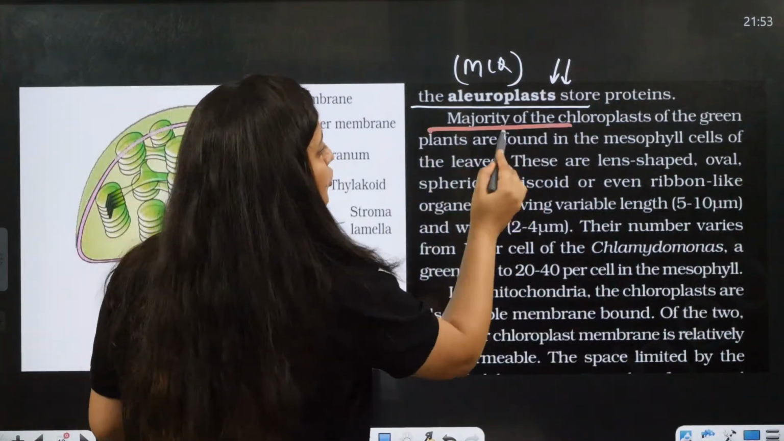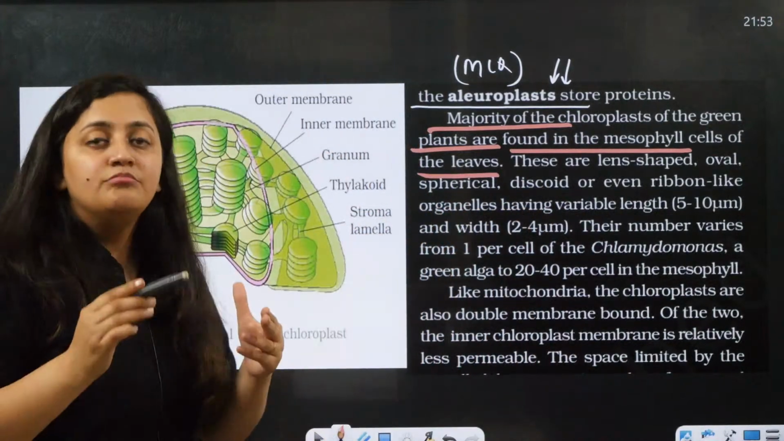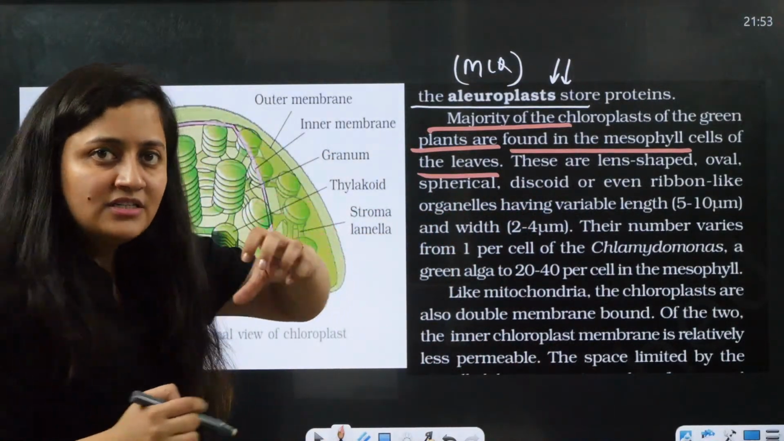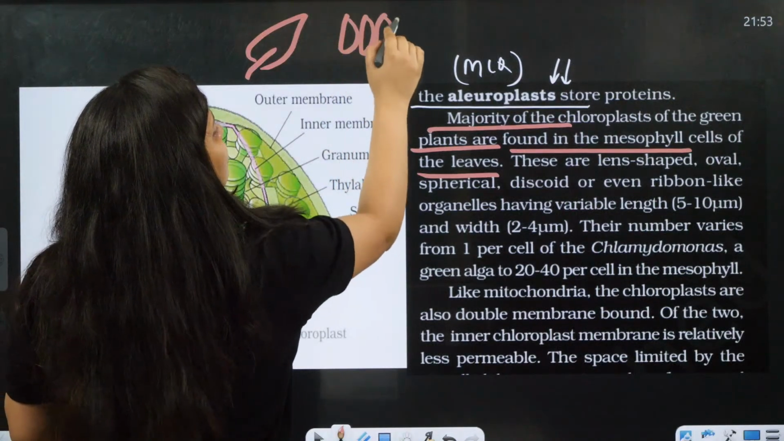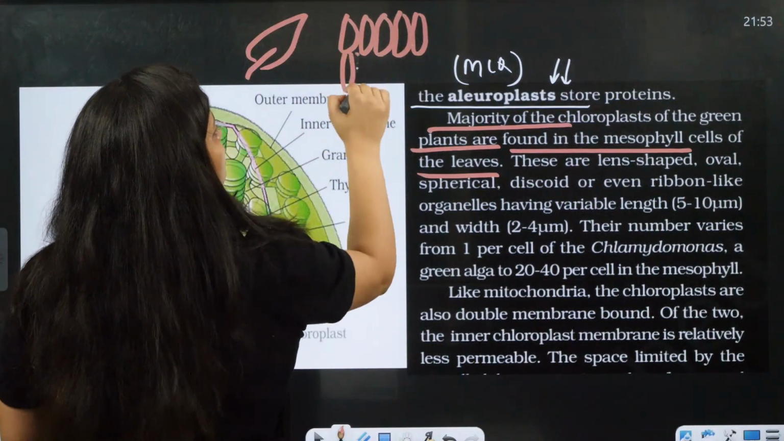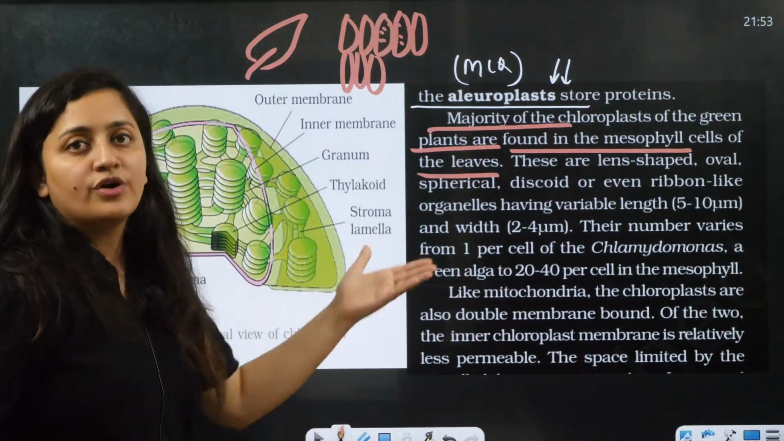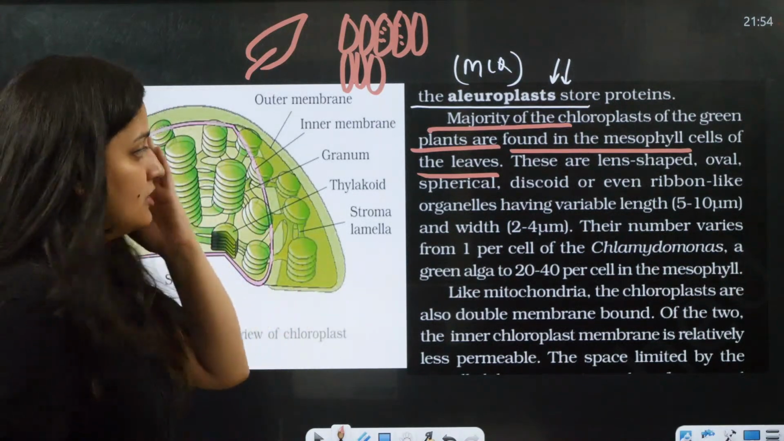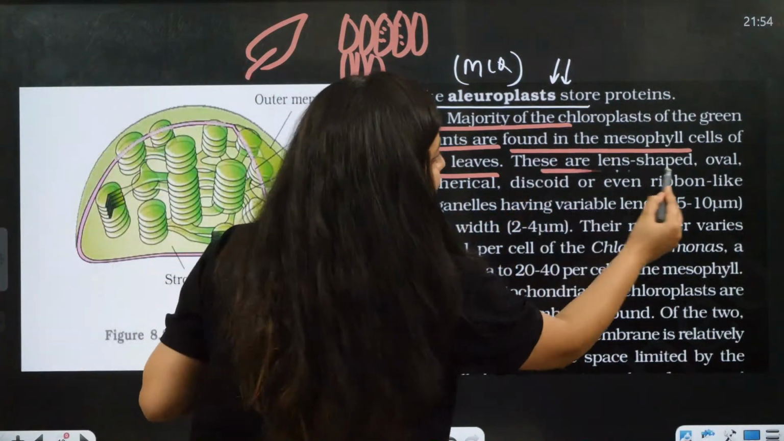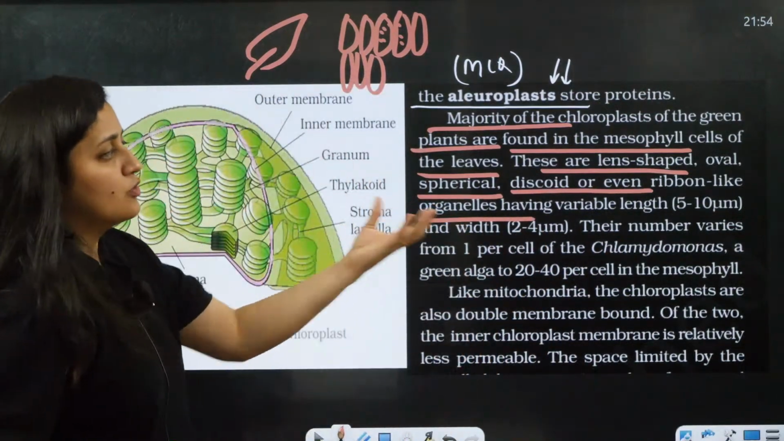The majority of chloroplasts are green colored. You know that they are found in the mesophyll cells of the leaves. When we talk about the internal structure of the leaf, the cortex in the case of leaves is known as mesophyll. It is fully loaded with chloroplasts for photosynthesis. The chloroplast can be lens-shaped, oval, spherical, discoid, or even ribbon-shaped.